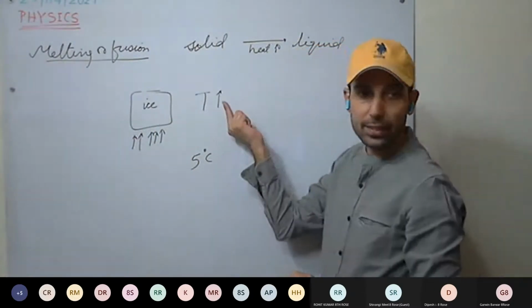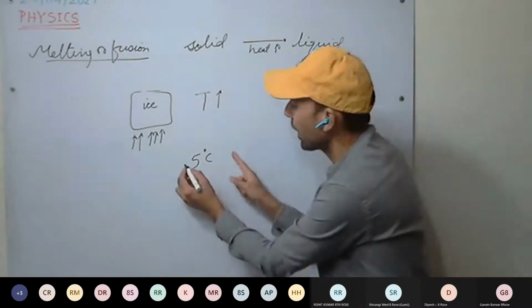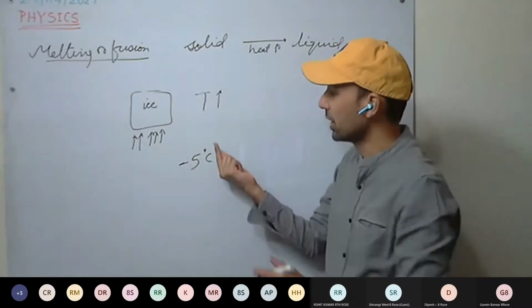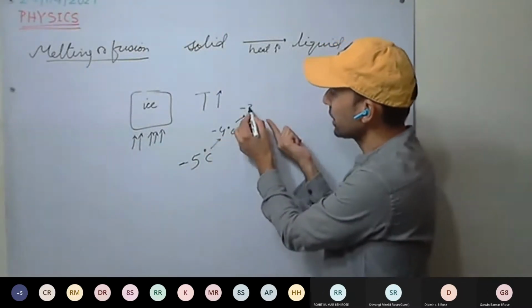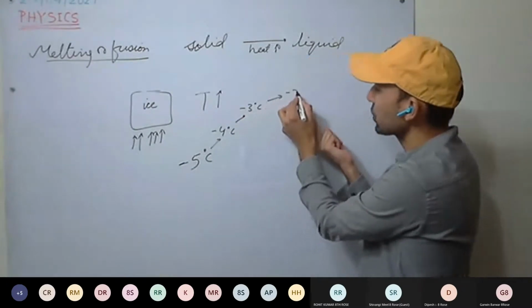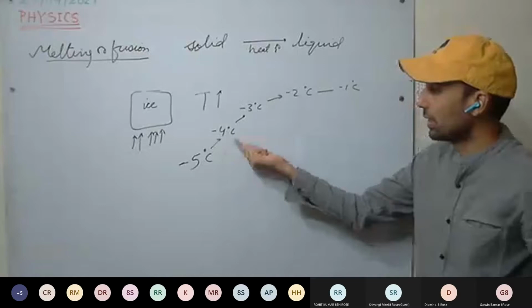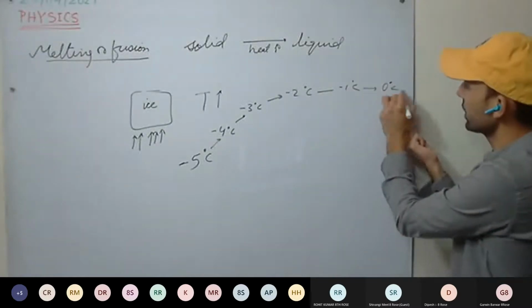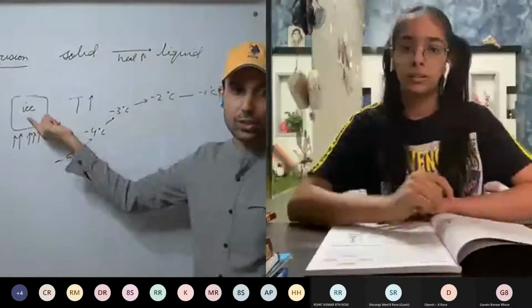Now the temperature will increase: minus 4, minus 3, minus 2, minus 1 degree Celsius, and then 0 degrees Celsius.